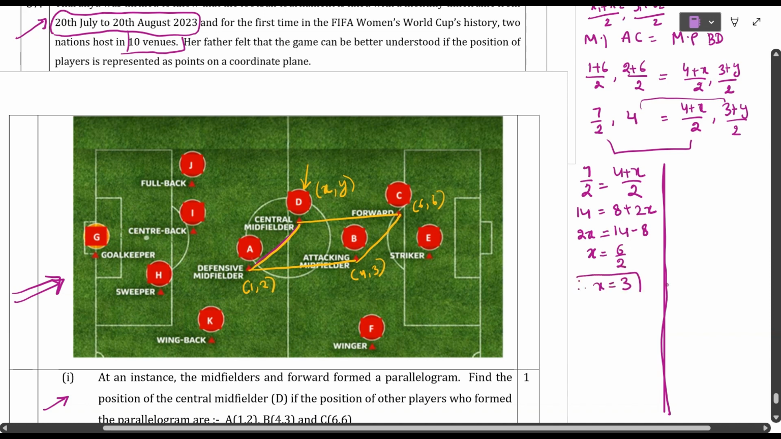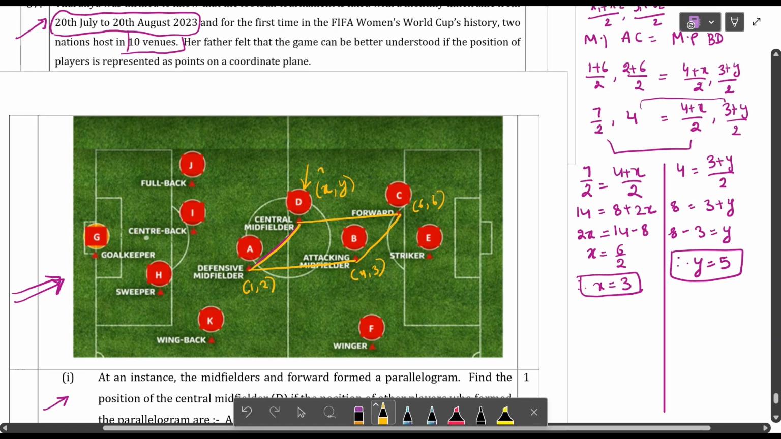In the same way, equate the y coordinates to get y. So 4 is equal to 3 plus y by 2, that is, 8 is equal to 3 plus y, and 8 minus 3 will be equal to y. Therefore, y is equal to 5. So now we got the coordinates x and y. Okay, students, so 3 and 5. So I'm going to mention it in the diagram. This is (3, 5). Understood?